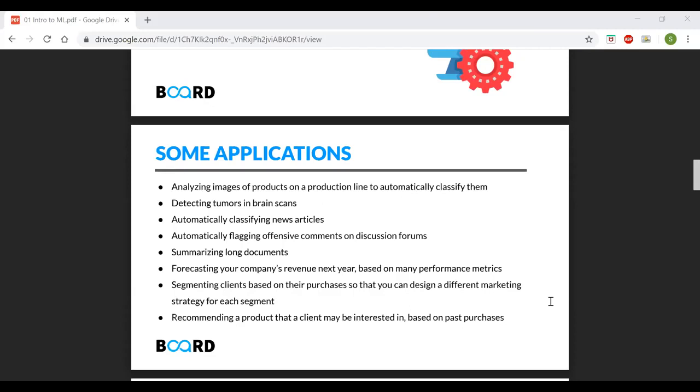Google Crowdsource also supports similar ML initiatives by Google. What ML initiatives do you mean, Shivani? So there is Google Crowdsource, which actually asks people to do tagging, because tagging is one main important part. We'll see.